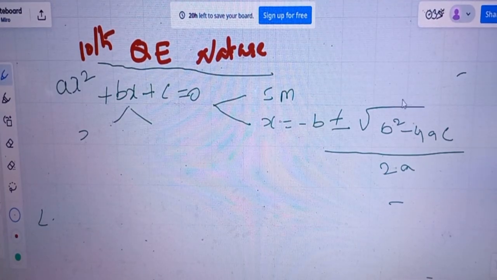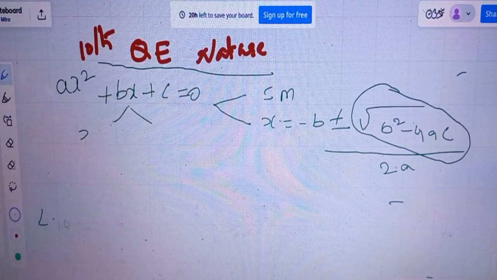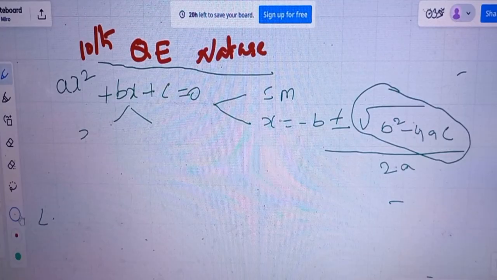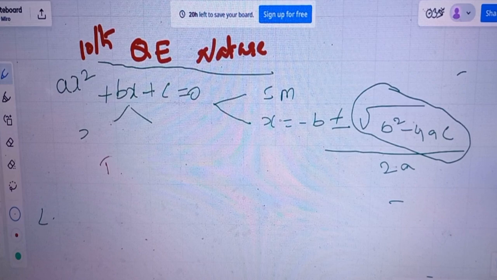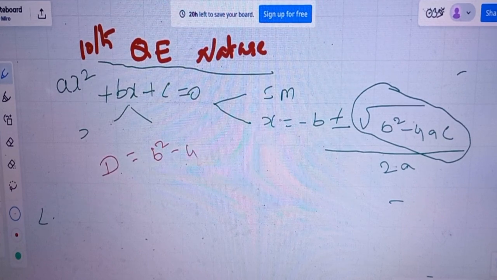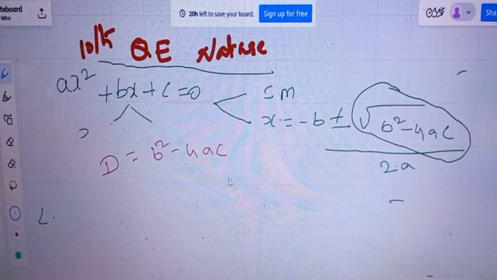So this is called the discriminant. We should find the nature of the roots, so we should apply the discriminant. So D is equal to b square minus 4ac, the discriminant. So this is the discriminant, which has three types.